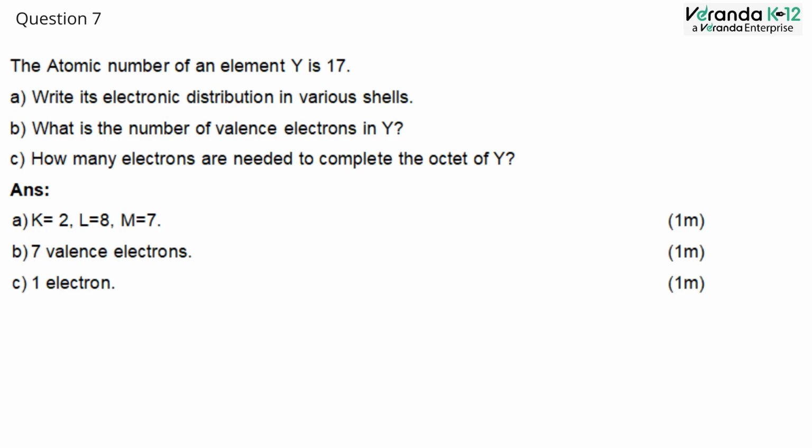Since we are having K is equal to 2, L is equal to 8, and the outer shell M can be remaining electrons as 7 electrons. So the answer is 7 valence electrons.